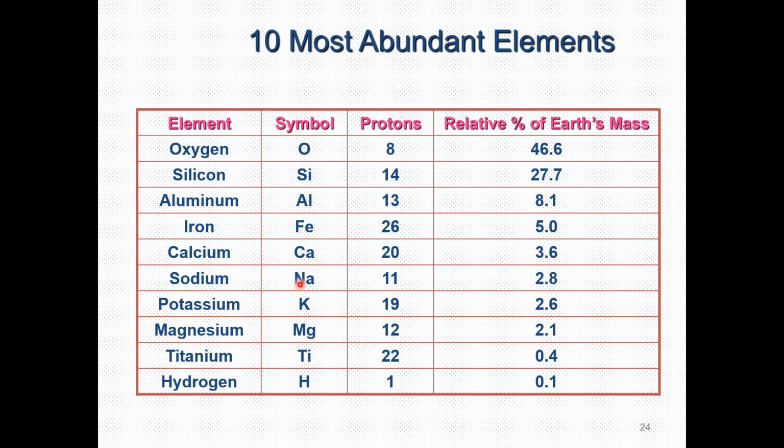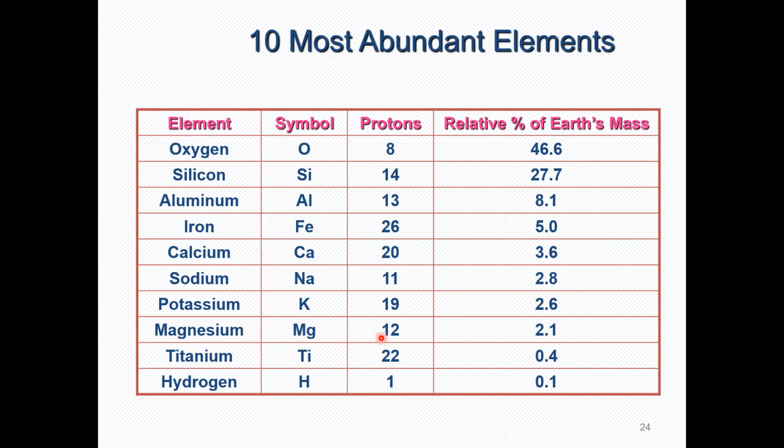Then we have sodium, symbol Na. The number of protons is 11, and the relative percent of the earth's mass is 2.8. Then we have potassium. Potassium has the symbol K. The number of protons is 19, and the relative percent of the earth's mass is 2.6%. Then at number 8 we have magnesium. The symbol for magnesium is Mg.